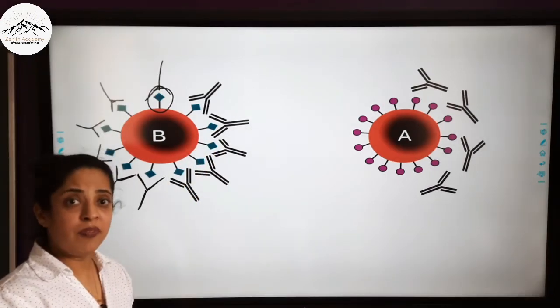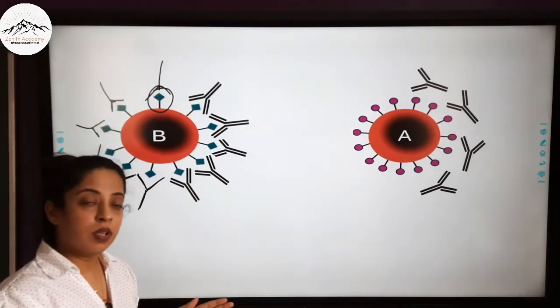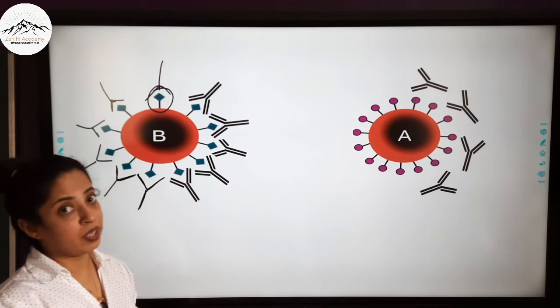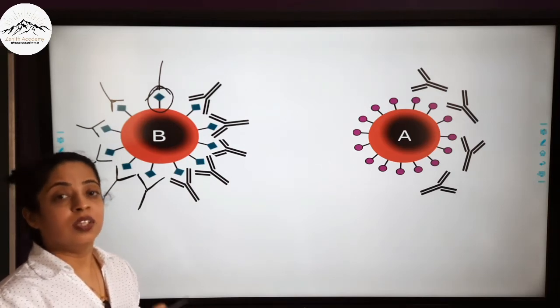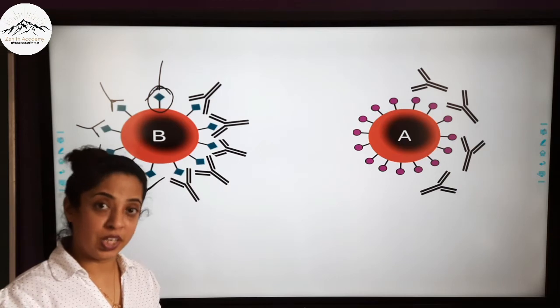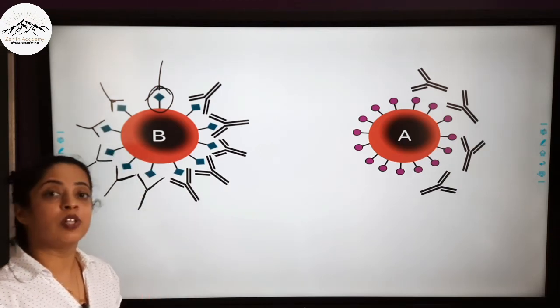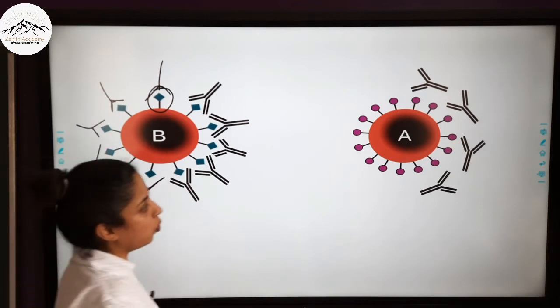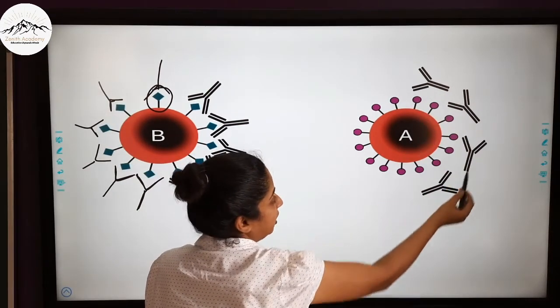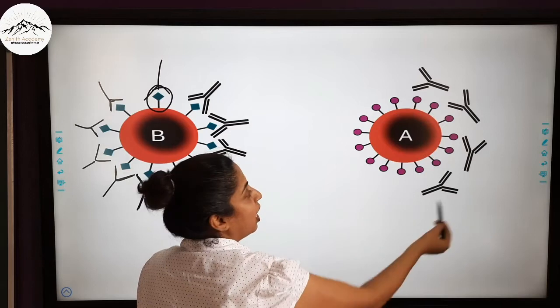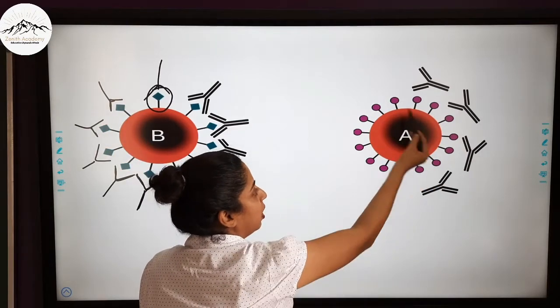Because of the formation of this clot, further flow of blood is stopped, it is restricted. This process is known as agglutination. Because of this agglutination, the person may also die. Also note that these antibodies will not affect blood group A at all.